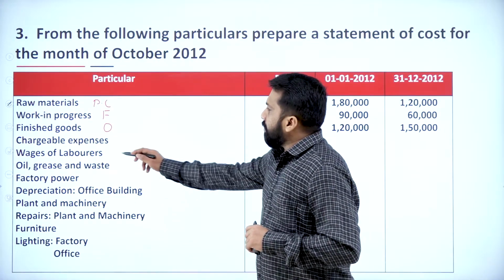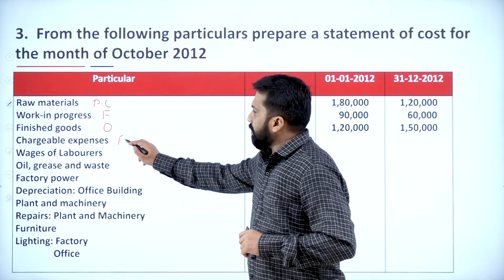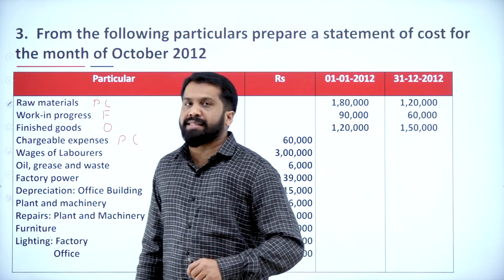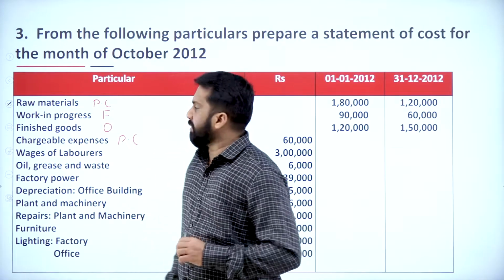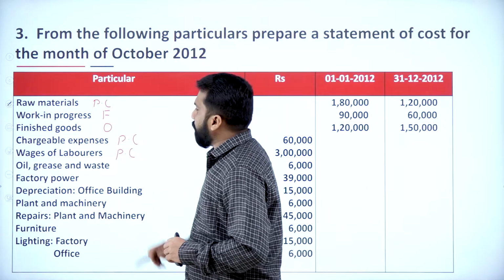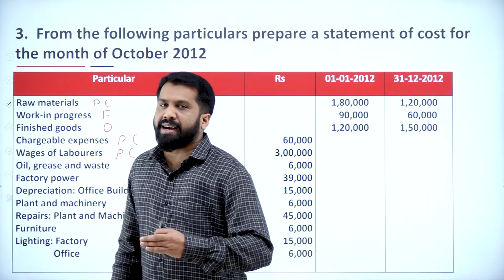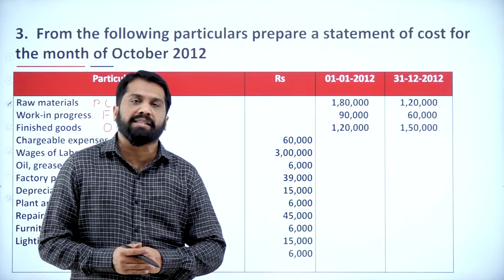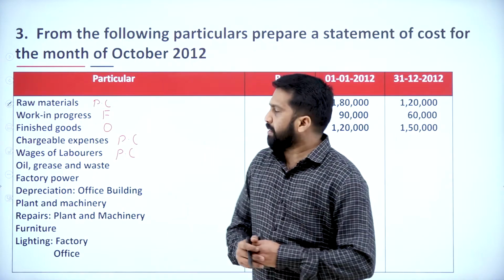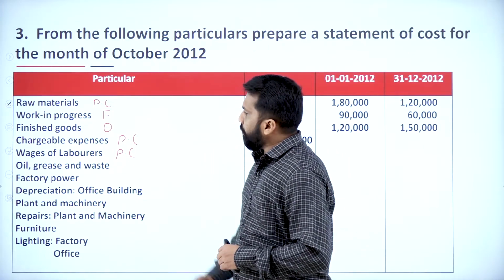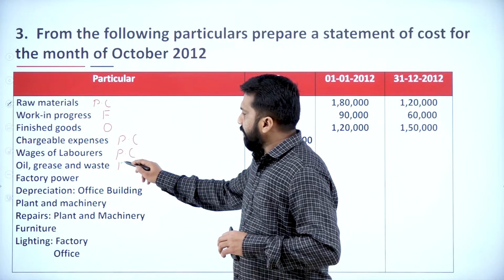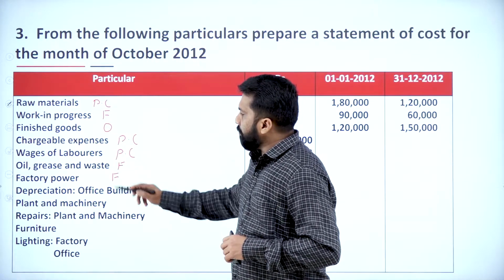Now, chargeable expenses come under prime cost. Remember, chargeable expenses we call direct expenses. Now, wages of laborer, prime cost. They have not mentioned whether it is direct or indirect. If they have not mentioned anything, we have to consider this as direct expenses. Now, oil, grease and wastage will come later. Factory power, all this comes under your factory only. Factory power comes under factory.